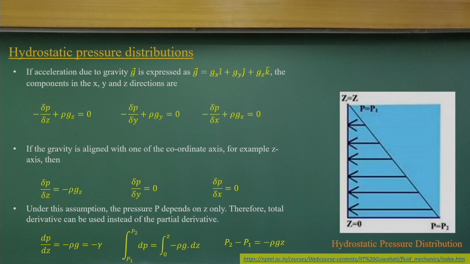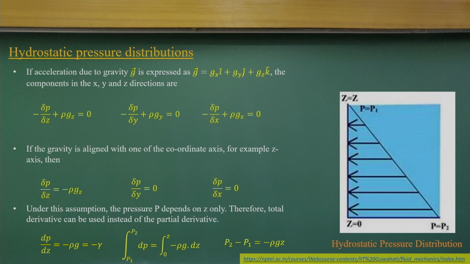Now, as we derived the pressure distribution equations in vector form, let me simplify those equations. Earlier we considered the acceleration due to gravity as a vector, which has scalar components gx, gy, gz.